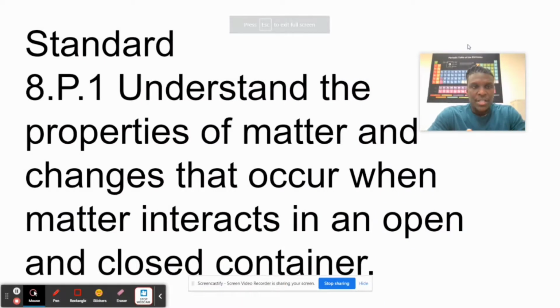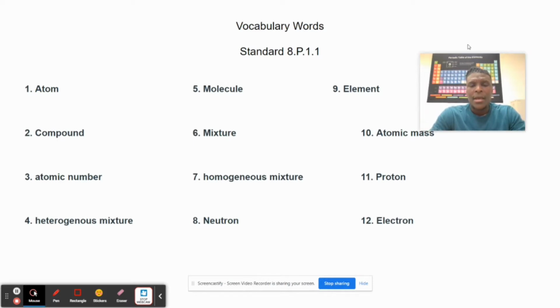Alright, so let's begin. We are going to be looking at the first standard, and the first standard is 8.P.1, and we're going to be understanding the properties of matter and changes that occur when matter interacts in an open and closed container. Now, these are the vocabulary words that are associated with 8.P.1.1. And we are going to be looking at each of these, right? What is an atom? We're going to be looking at compounds, atomic numbers, molecules, mixtures, all these 12 vocabulary words.